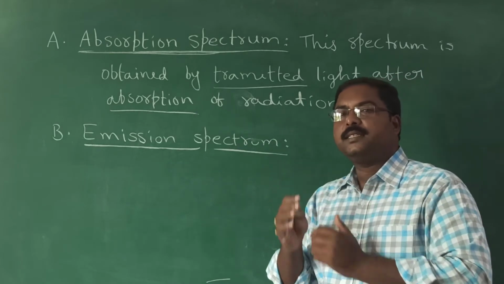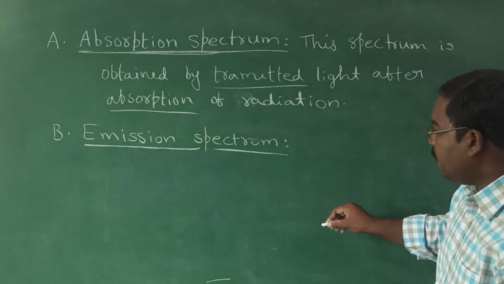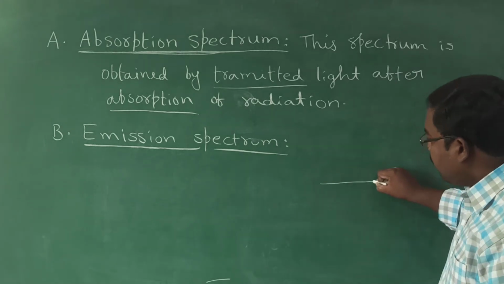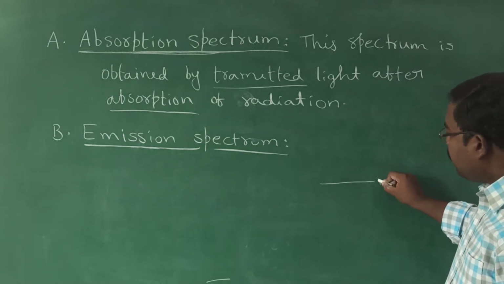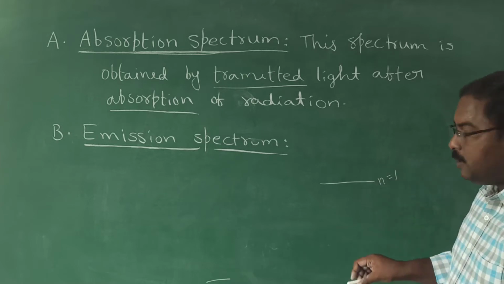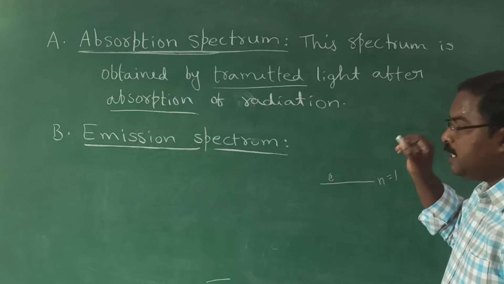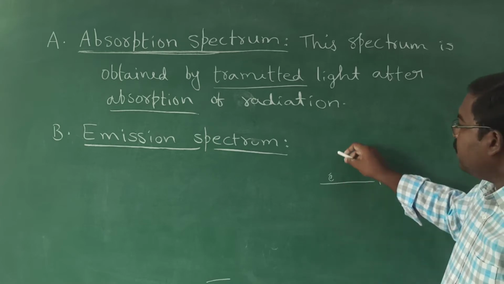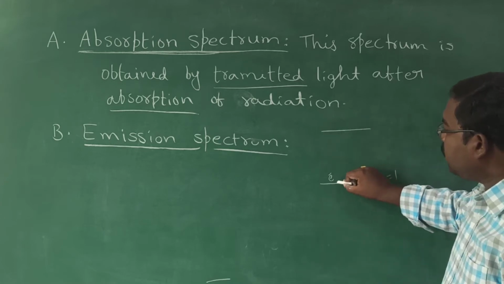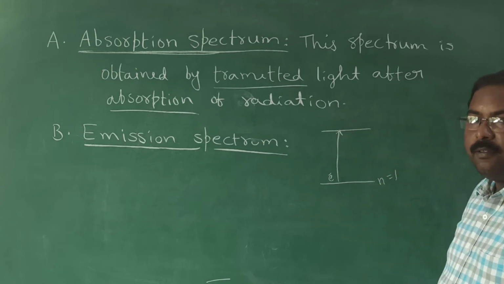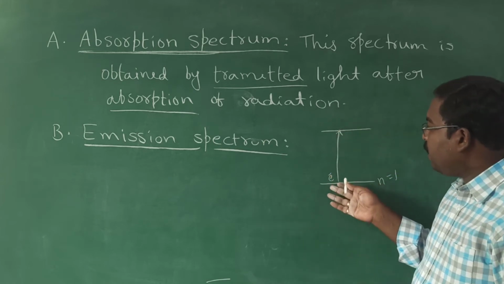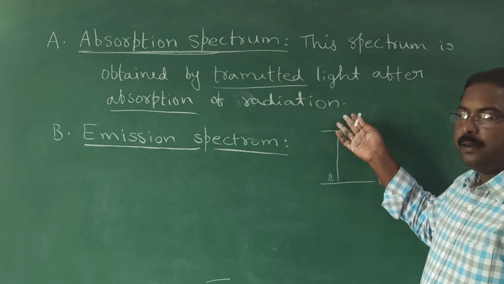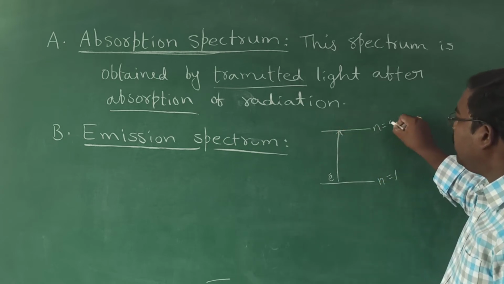To understand this, we should know a simple concept. For example, this is our first orbit. The electron is generally present in this first orbit. When we supply energy, we know the electron jumps into a higher level, where n equals 2 or 3 or 4, anything.